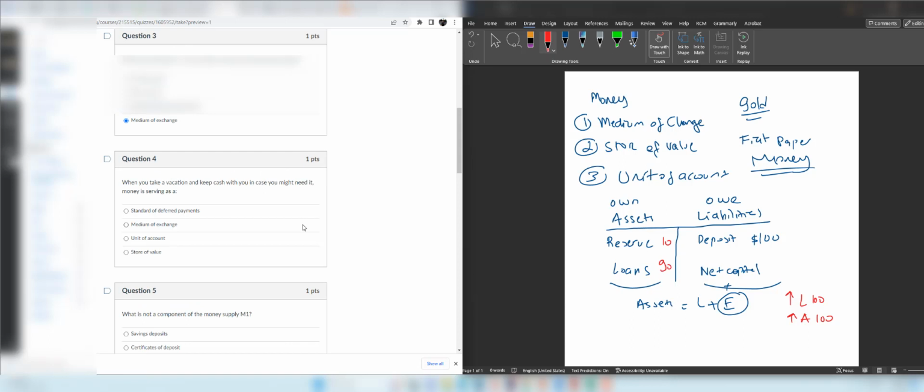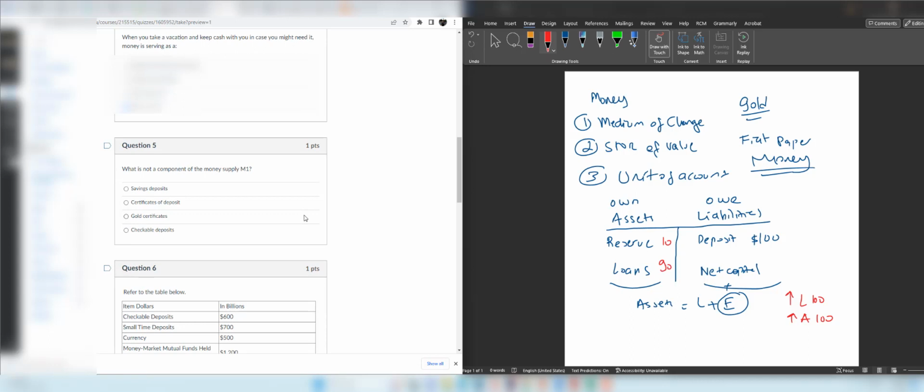Question 4. When you take a vacation and keep cash with you in case you might need it, money is serving as a store of value. Why? Because you are keeping it and you know that in the future you will be able to spend it. So it keeps the value, it stores the value.